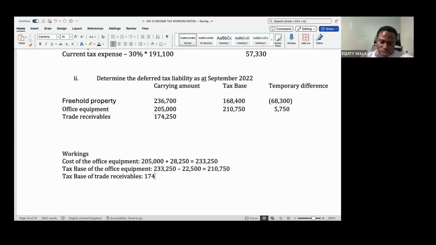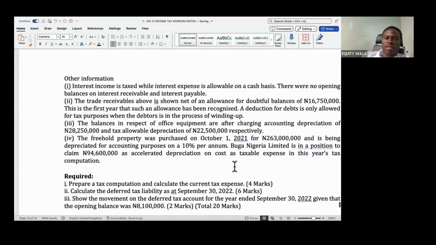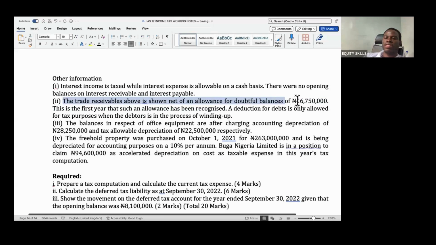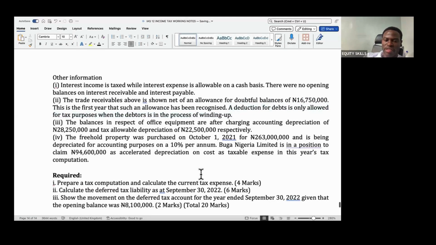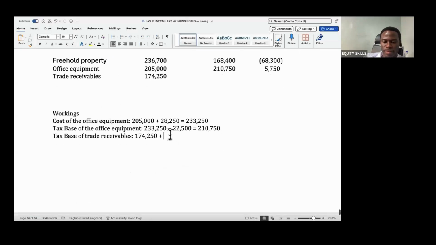It's going to be 174,250 plus, because I was told here that the trade receivable is shown net of this 16,750. Which means that they have already removed the allowance for doubtful debt. And they told me that the taxman is not going to allow it for deduction. He won't allow it. So for the taxman, you add it back. He will not allow allowance for receivables. So you add the two together, what do you have?